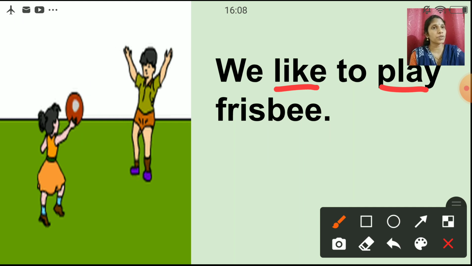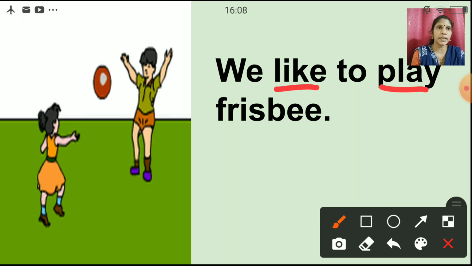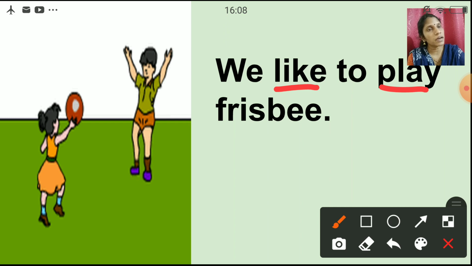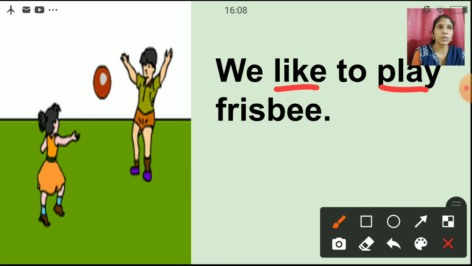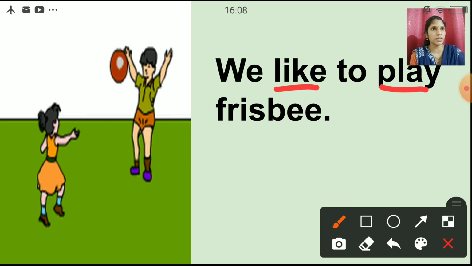Like is also an action word and play is also an action word. Okay. So here in both the action words we are not supposed to add s or es. Okay. So it will remain the same when the action word, that is the doing word, comes after the plural noun.